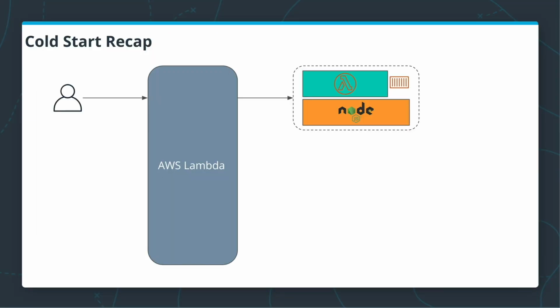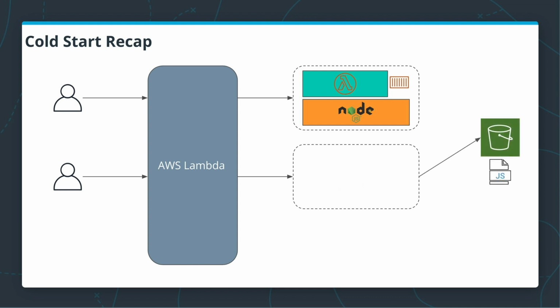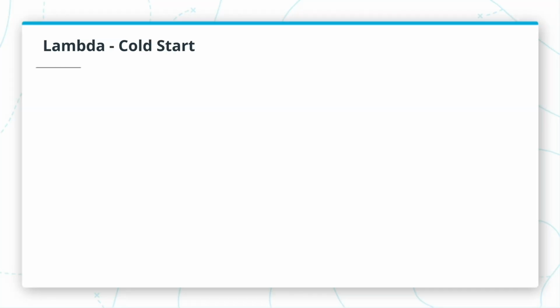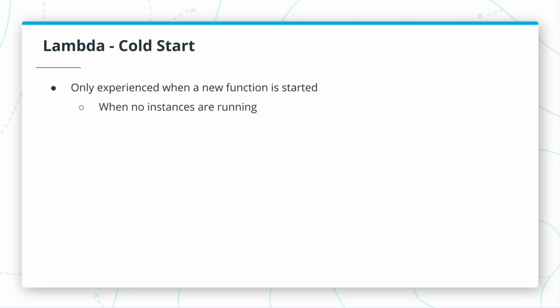Now, if you recall how Lambda functions are provisioned, if we need a new instance of a function to run, then AWS Lambda will have to download our code, create a container, create the environment, and execute our code. Now, when will we see cold start if we interact with a serverless application? Well, we will only see it when a new instance of a function is created. And this can happen in two cases: one, if no instances of a function are running, and two, if an additional instance is required.